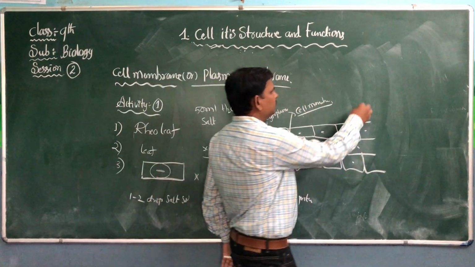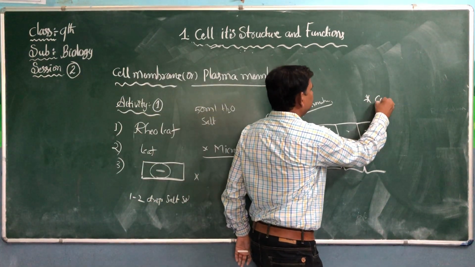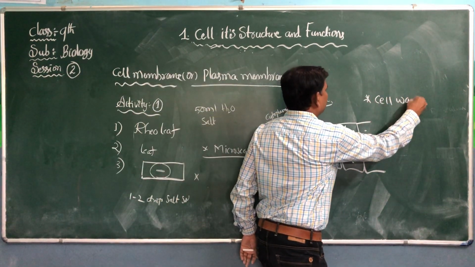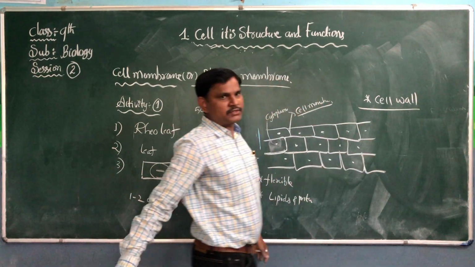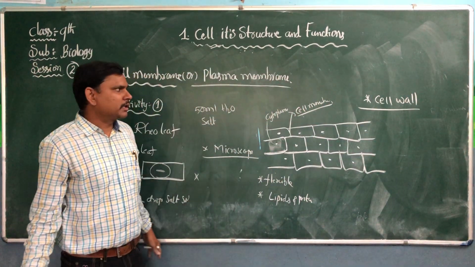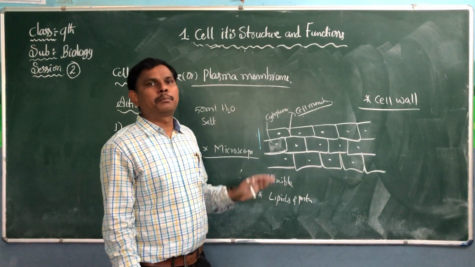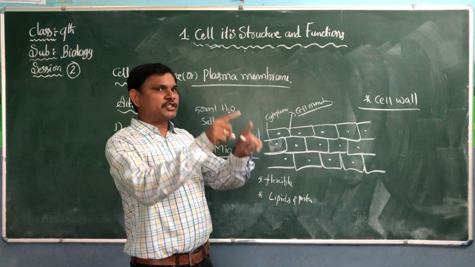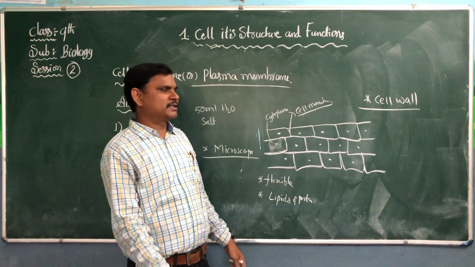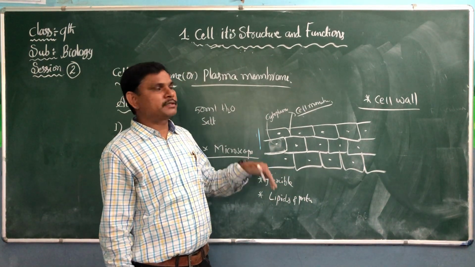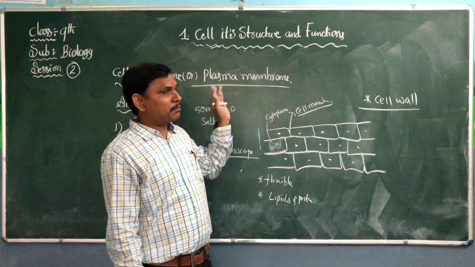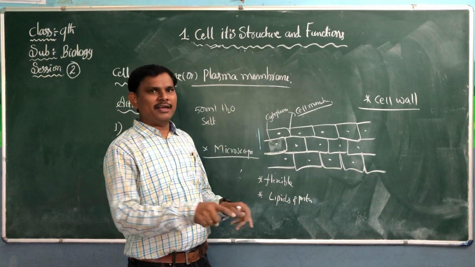And the last one is the cell wall. We already discussed this cell wall. The cell wall is present only in the plant cell. It is an extra layer. In both the animal cell and plant cell the plasma membrane is there, but in the plant cell the extra layer is there.